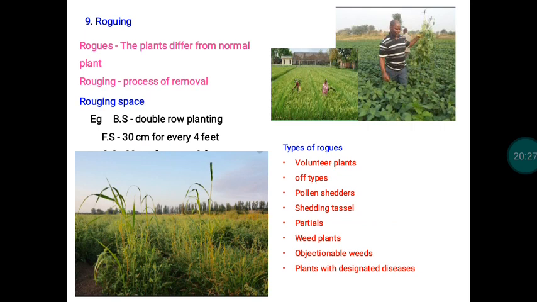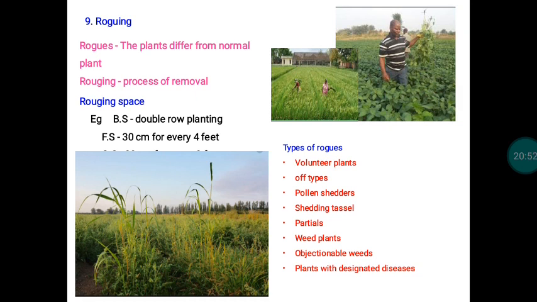Then roguing, a very important operation, very specific to the seed crop. Only by way of roguing can we ensure the genetic purity of the resultant seed material. Roguing is the removal of the possible contaminants from the field. So both genetic and physical contaminants will be removed.